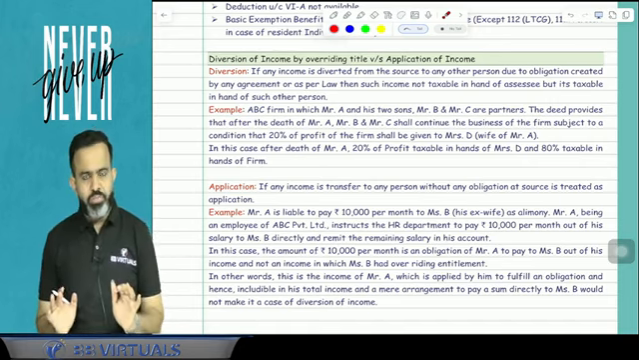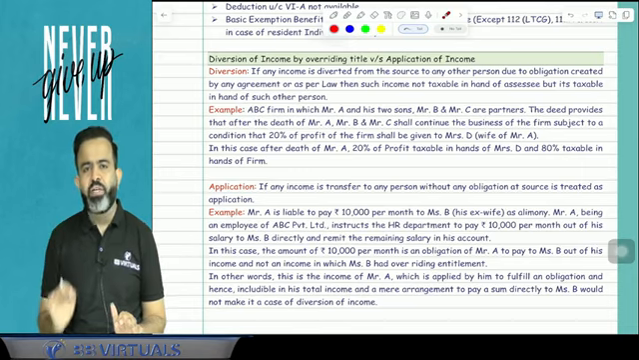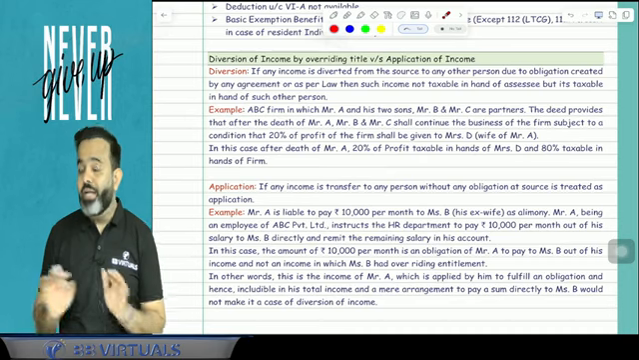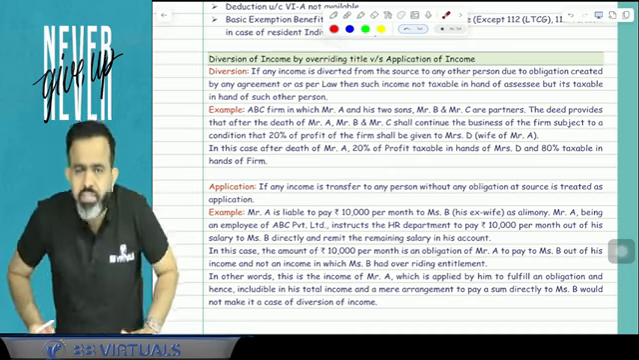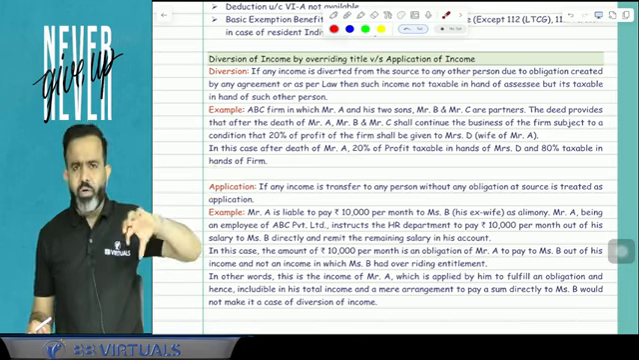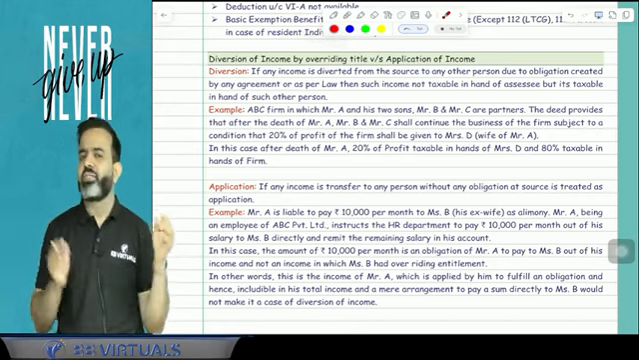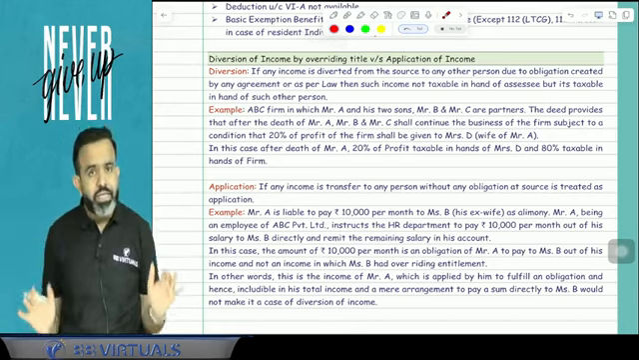Suppose in case of a divorce, the court says to the husband that whatever income you earn, just pay 50% to your wife as alimony. Now in this particular case, the husband is working somewhere and getting a salary. So whatever salary he got, after that he has to pay to the wife. That is called application of income. So whatever salary income, that is taxable in the hands of that assessee only.